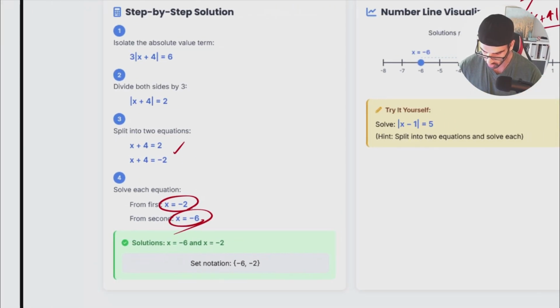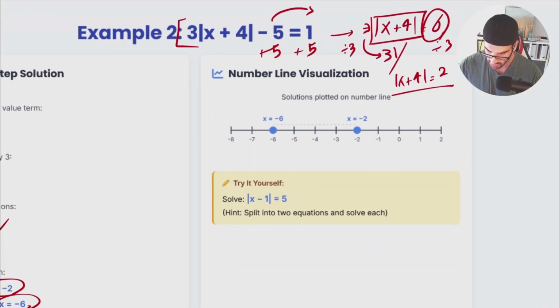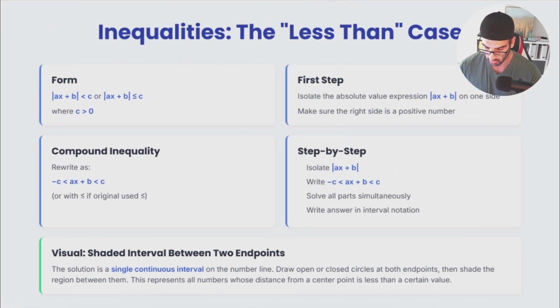So I have to make sure that the answer is right. It means that I have to put it inside this equation to make sure that everything is satisfied. After that, I can say my answers are right.